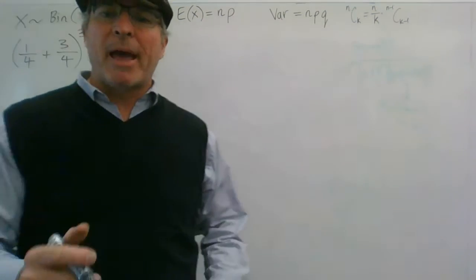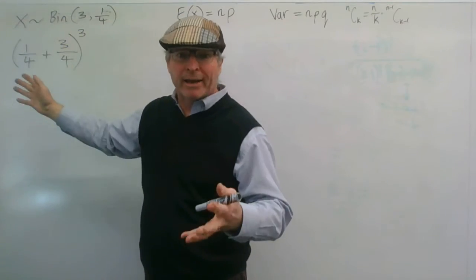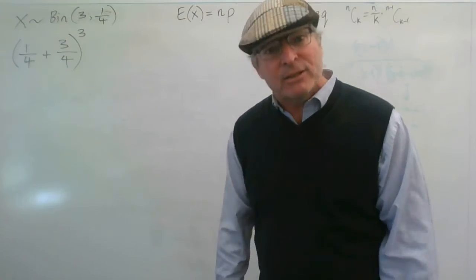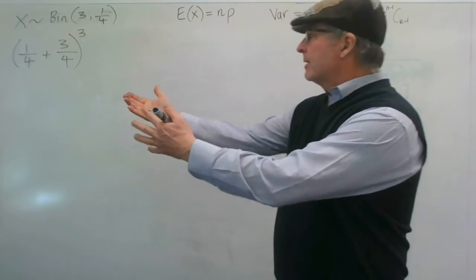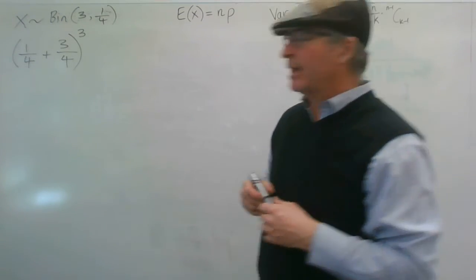Now I'm going to write the expansion of that. Of course, 1/4 plus 3/4 is 1, and 1 cubed equals 1, so the sum of all the probabilities will equal 1. But let's write out how that expands as a sum anyway.